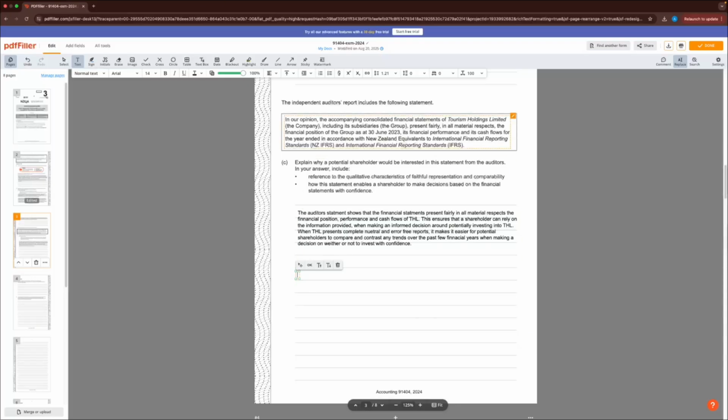Even if you're aiming for an Excellence, you still don't actually need to mention the NZIFRS, the accounting system, but you could say: in financial position, performance, cash flows of THL in compliance with NZ IFRS standards. So just like that. That's question 1 done. Now guys, what we will do is go on to question 2.